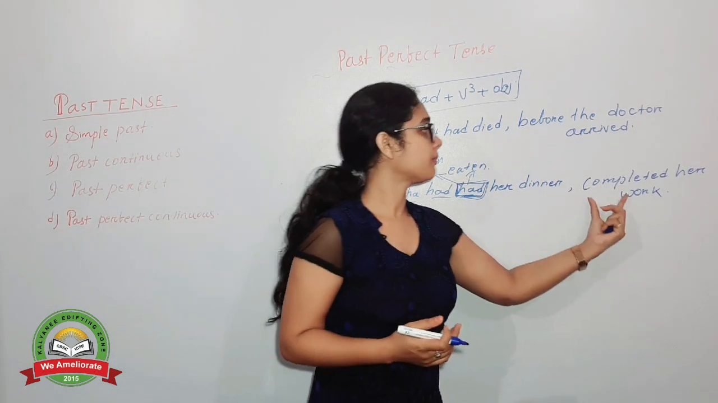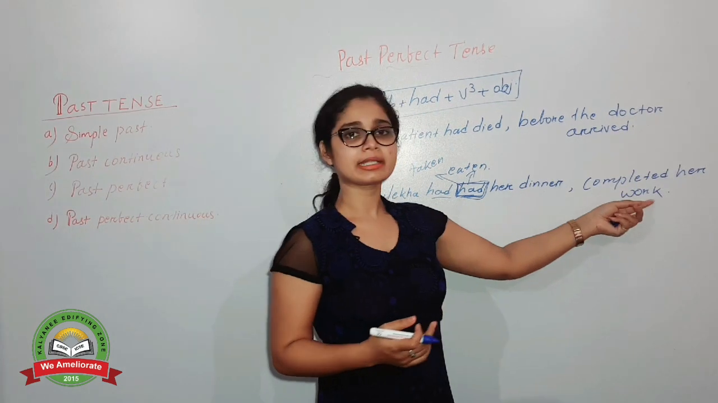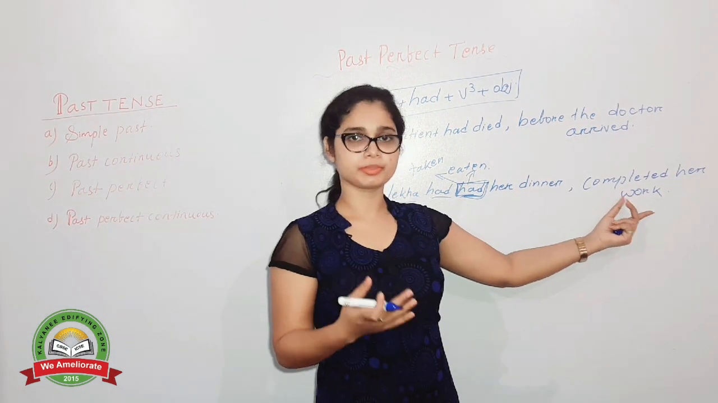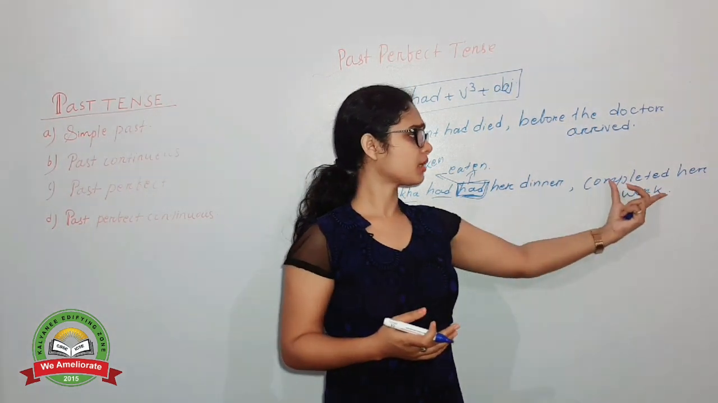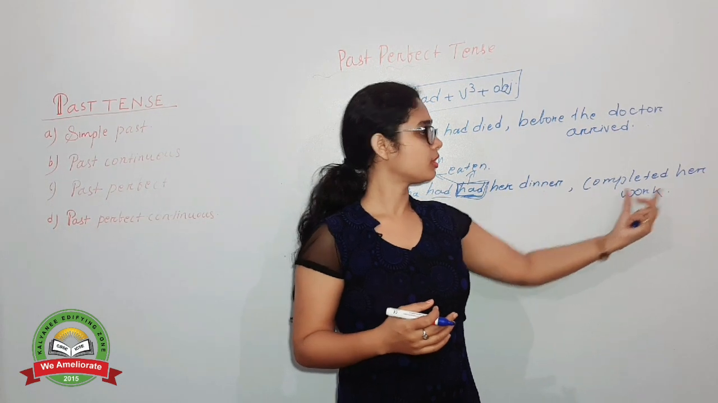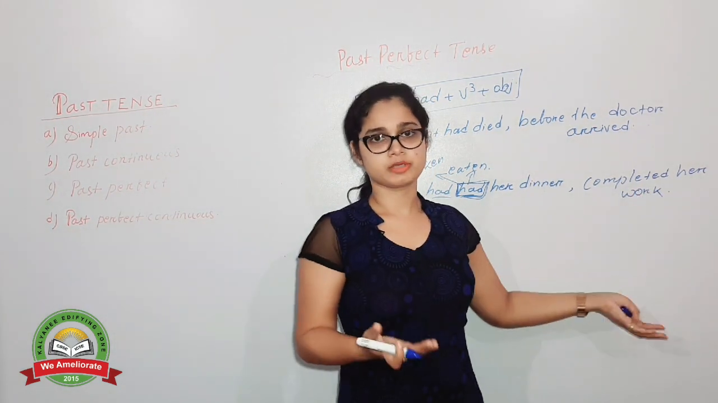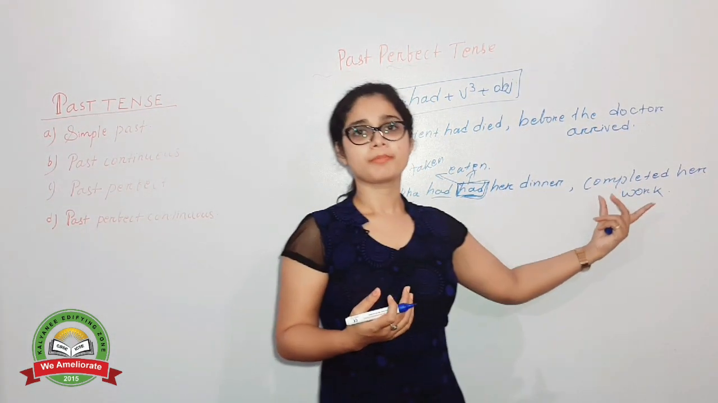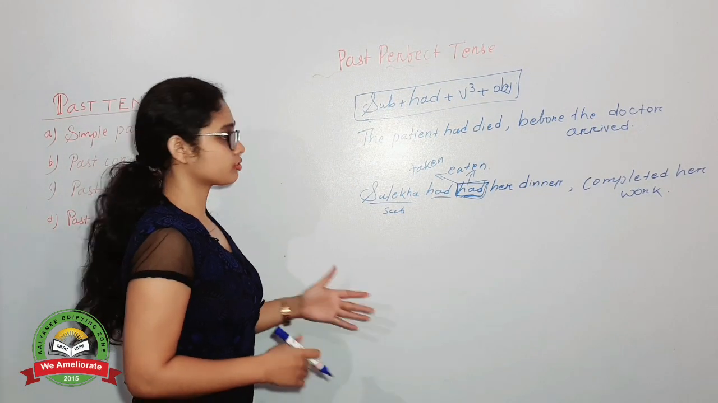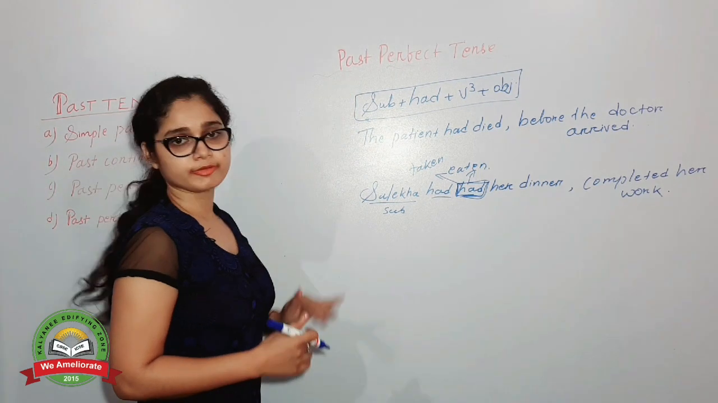And next, completed her homework. In which tense is it? Obviously past simple tense, that is completed, verb 2. Her work, that is object, means it is in the past simple. So I'm gonna write the next sentence for you to make you more clear of past perfect tense.